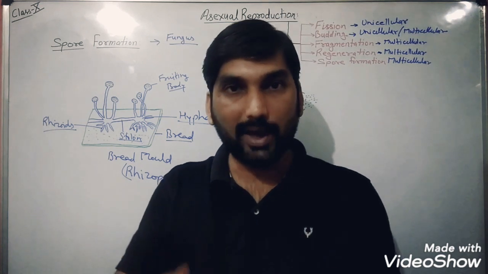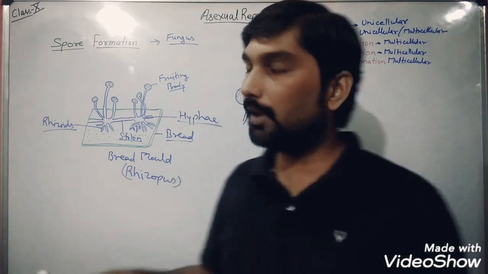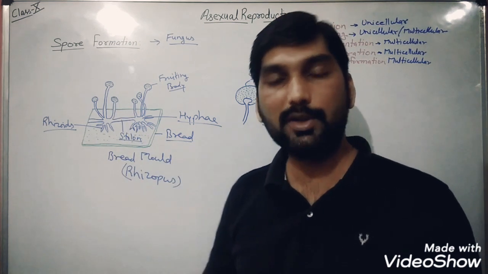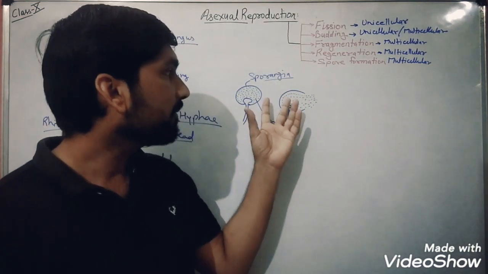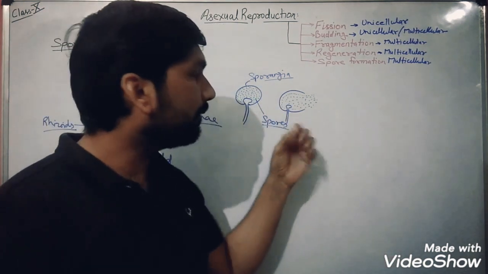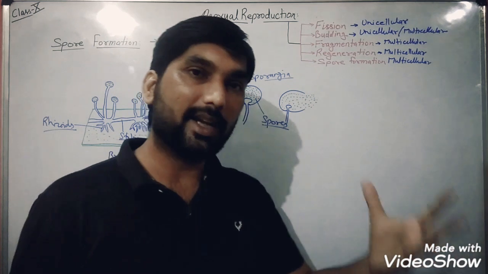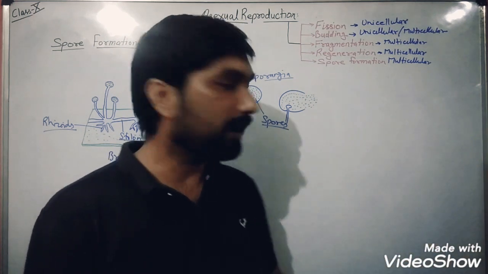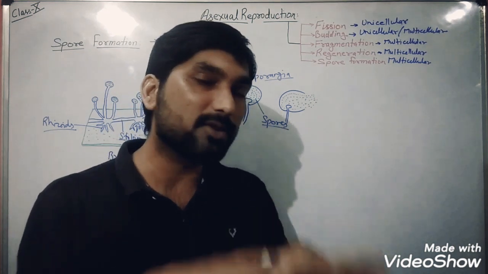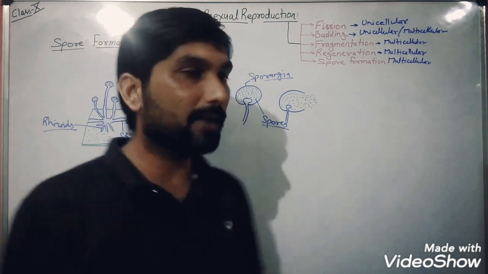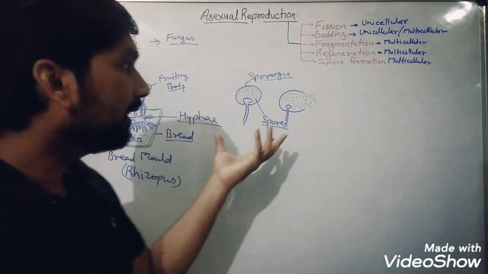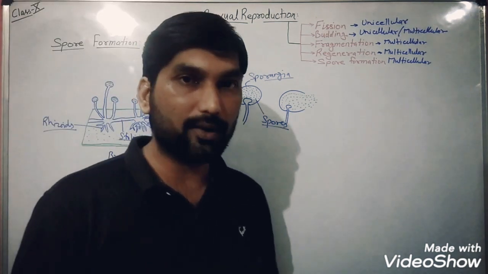So when they absorb the nourishment, they develop the fruiting body, and these fruiting bodies have reproductive structures which are known as what? Spores. When these sporangia burst, the spores move with the help of air, and when again these spores reach a suitable condition, suitable substrate, they again develop some thread-like structures known as hyphae, and from there they will develop the new organisms.